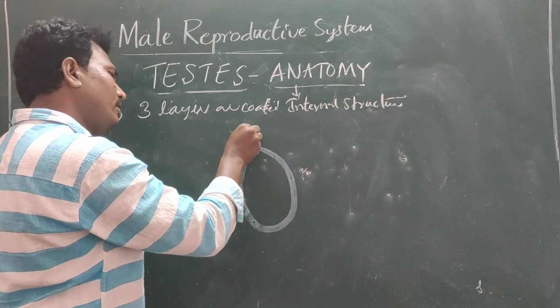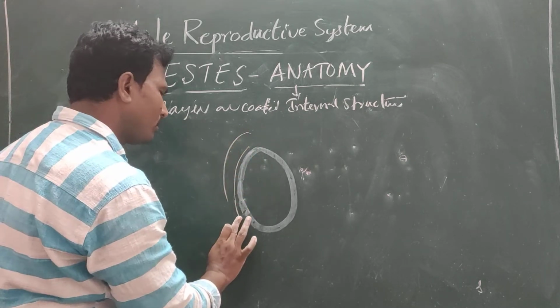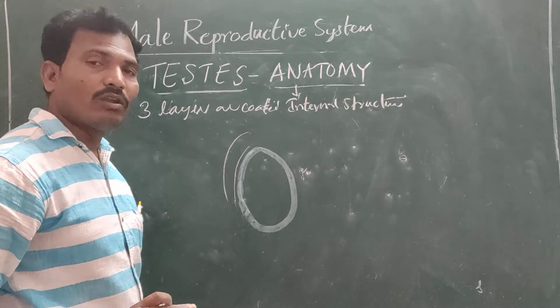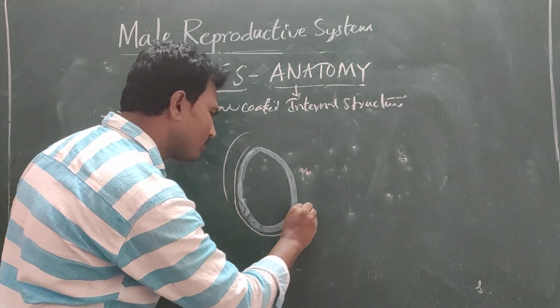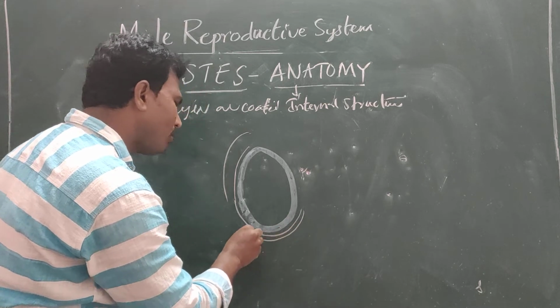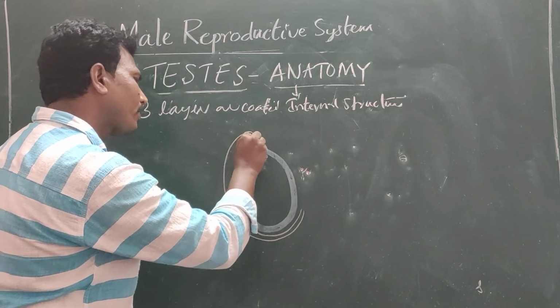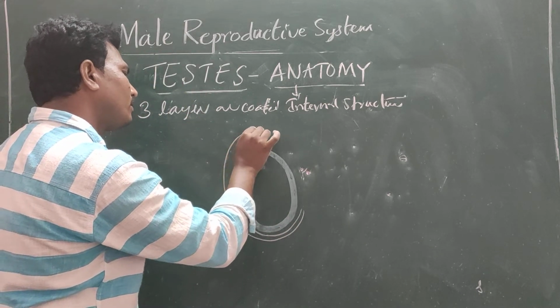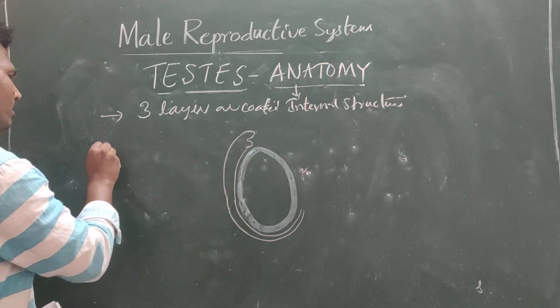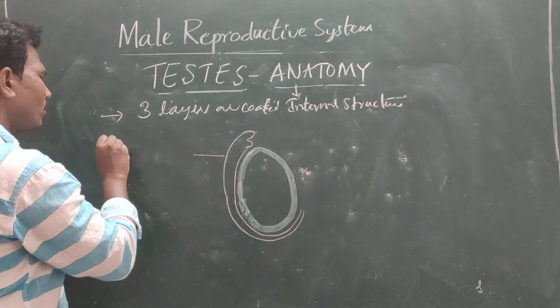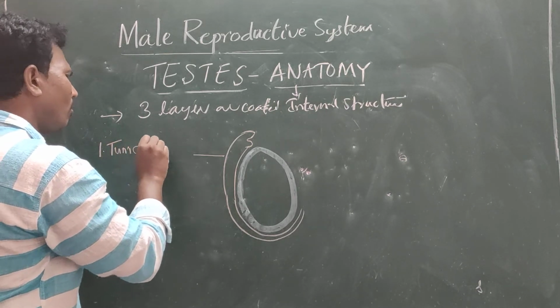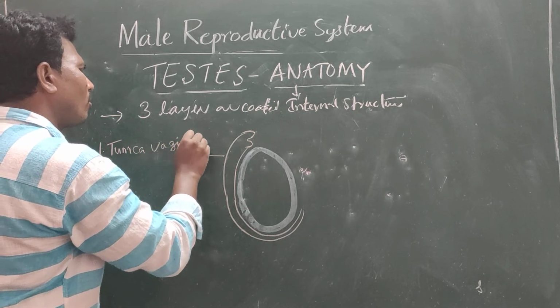The outer layer is known as what? Tunica vaginalis. So this is the tunica vaginalis, the outer one.